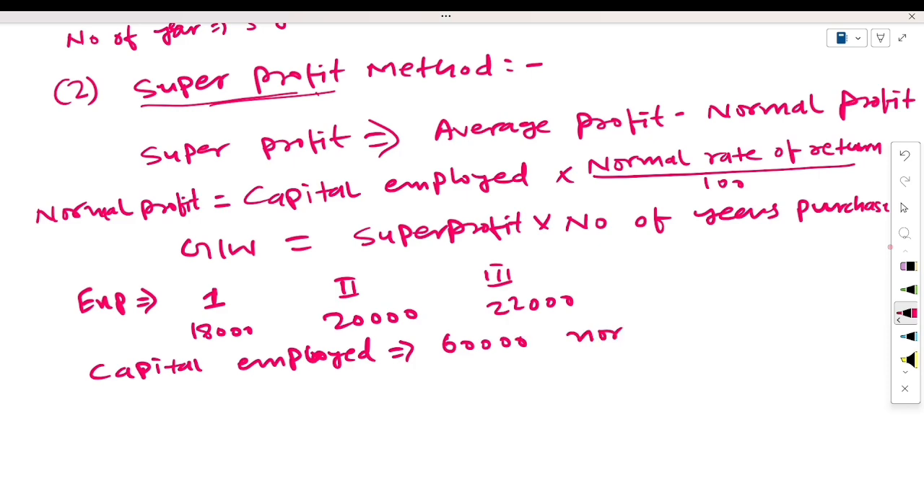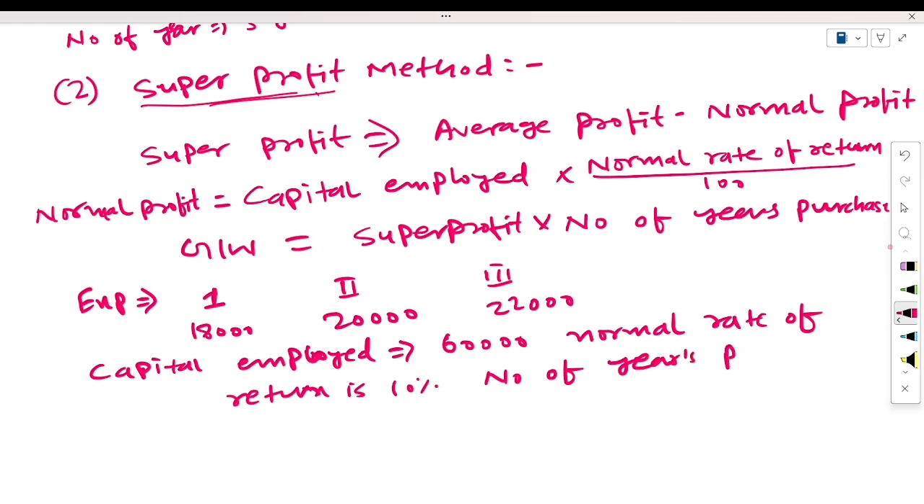and normal rate of return is given as 10%. And they are purchasing goodwill for 3 years. Number of years purchase is given here as 3 years. Then you have to calculate the value of goodwill.